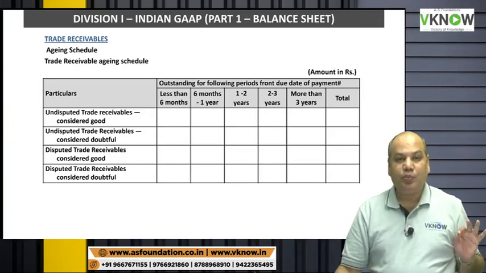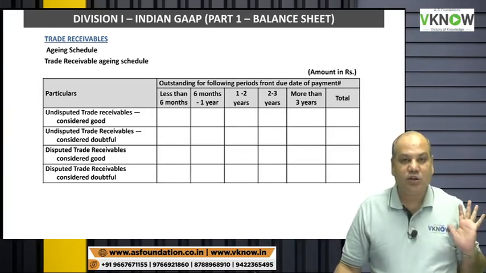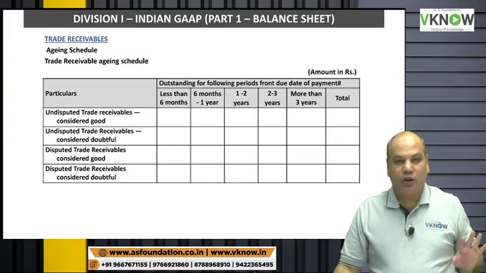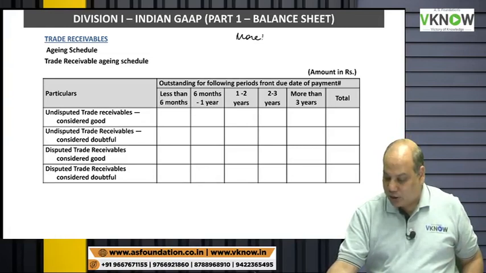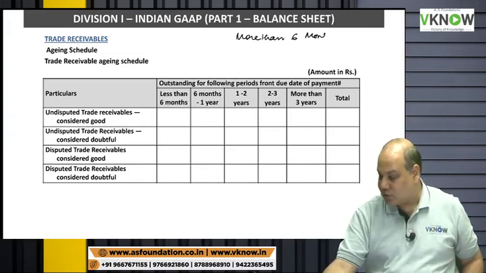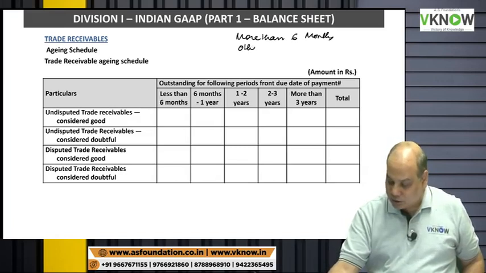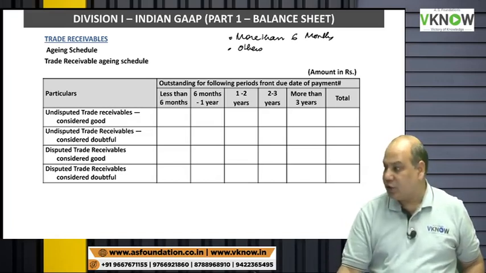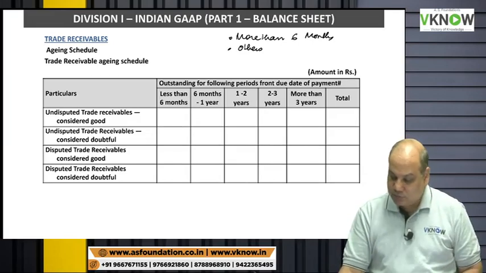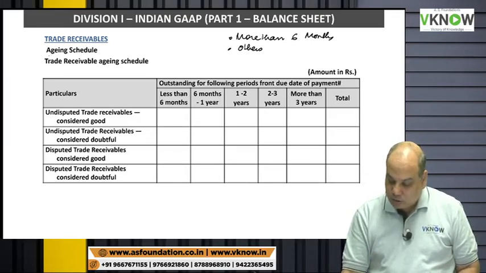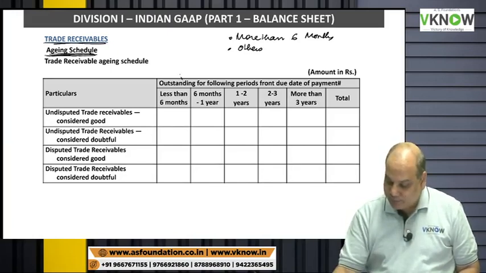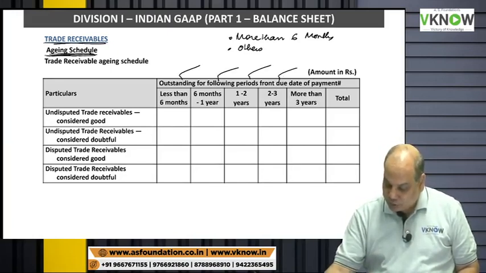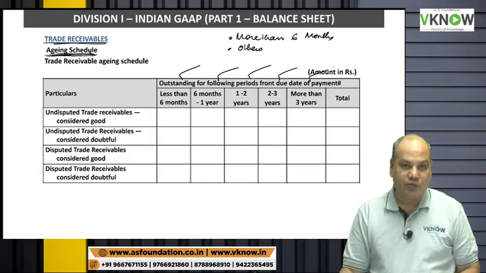There is an important change in trade receivable also. Under Schedule 3 before amendment, we had to only divide into two categories, more than 6 months and others. But now after the amendment in Schedule 3, the aging schedule of trade receivable will have the following bifurcations.